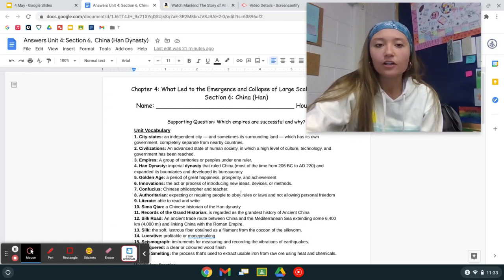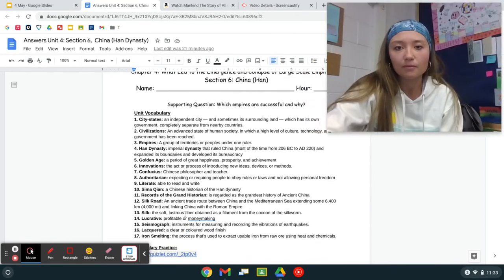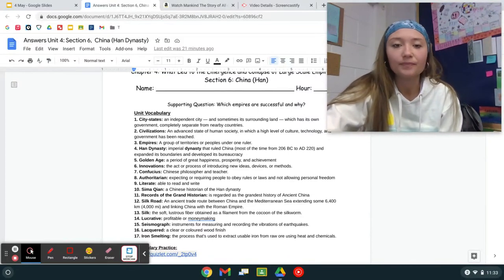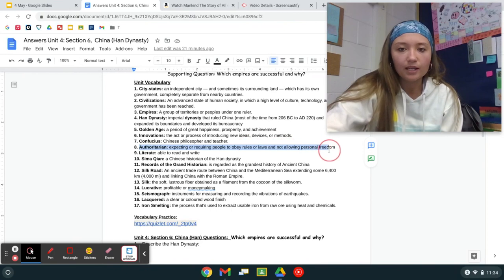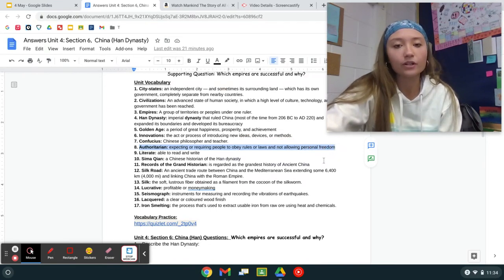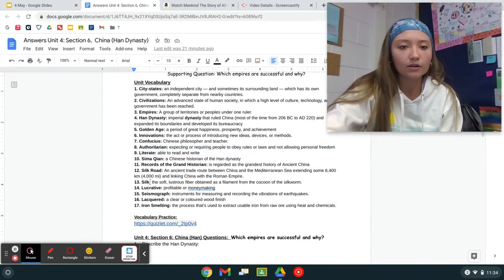Okay, so first we have our unit vocab as usual. Make sure you always read through the unit vocabulary because it will help you immensely as you understand the material, reading through it, and then on your tests eventually too. Now, a key vocab here would be Confucius, who we just talked about. He was a Chinese philosopher and teacher. It's important to understand what authoritarian means, which means expecting or by force requiring people to obey rules or laws. There's no personal freedom. So that was another important one.